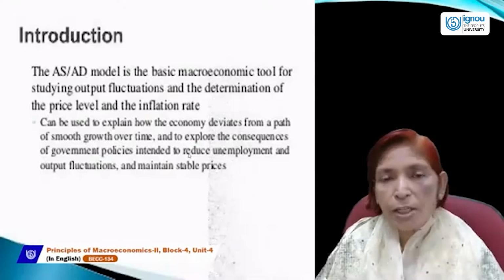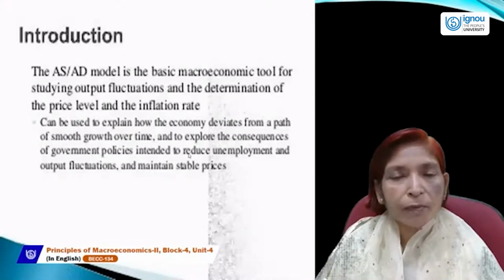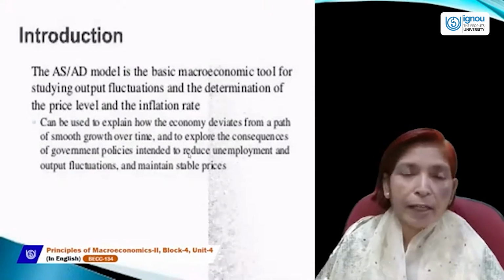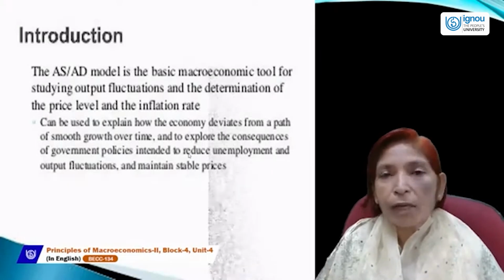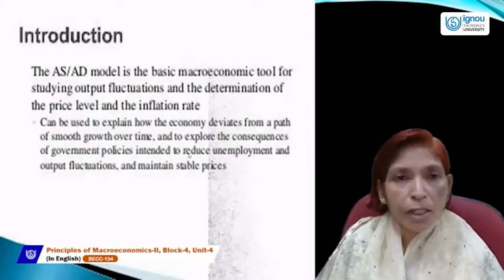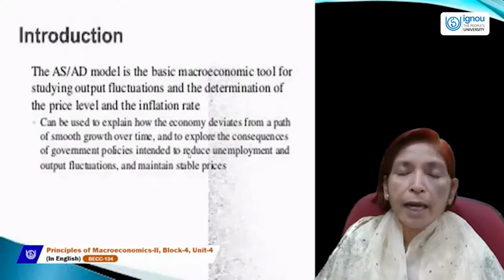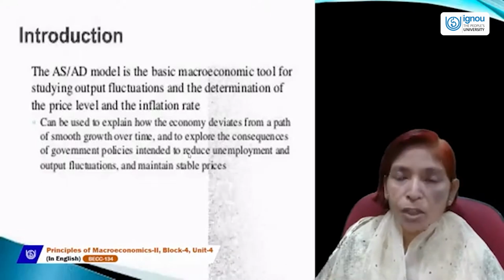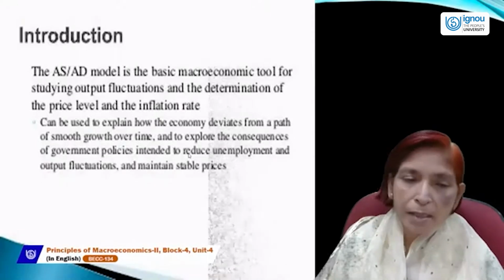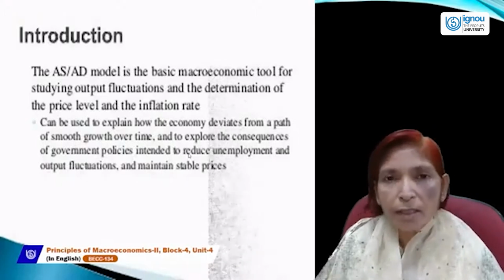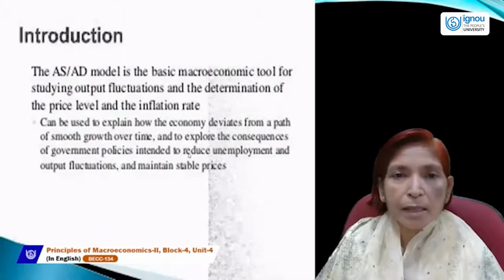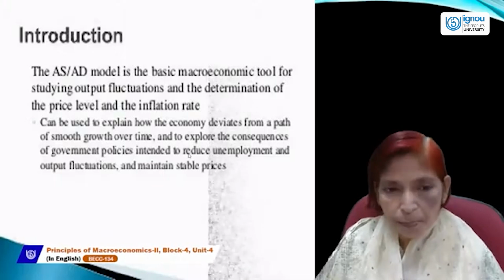If aggregate demand shifts, the GDP level will shift. Aggregate demand may shift either rightward or leftward, and according to that change, GDP and price level will also change. The same happens when aggregate supply shifts either rightward or leftward; then GDP and price level will also change.